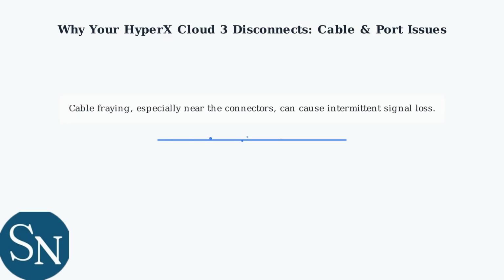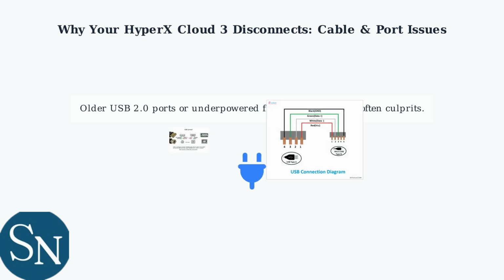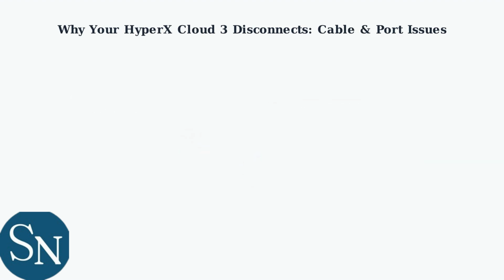Cable fraying, especially near the connectors, can cause intermittent signal loss. Older USB 2.0 ports or underpowered front panel ports are often culprits. Let's troubleshoot.